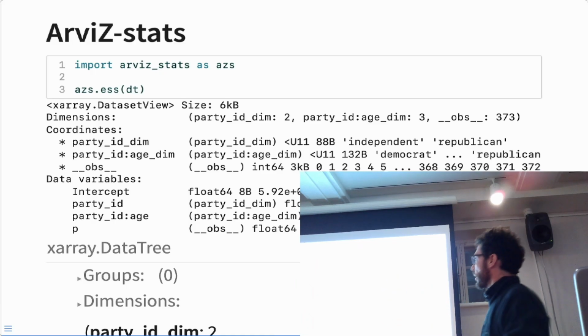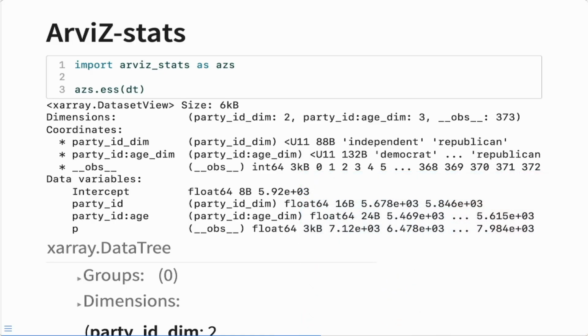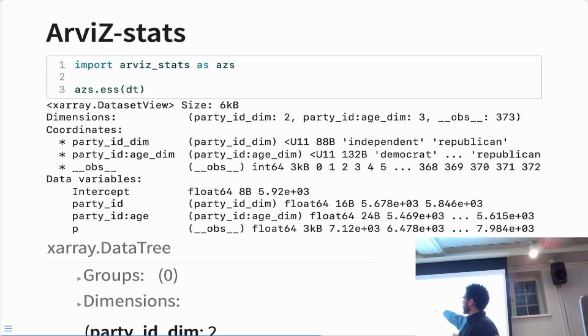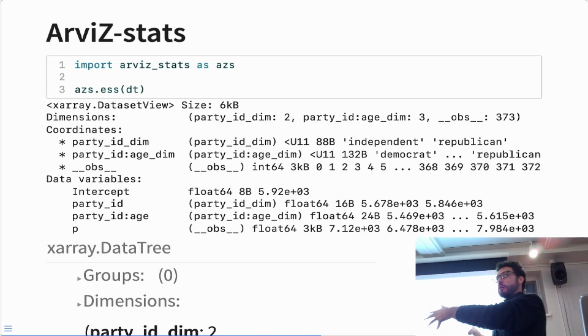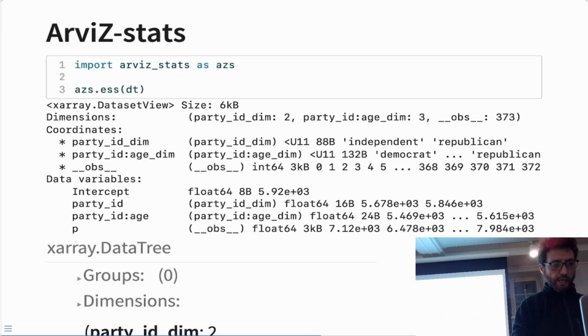In arviz-stat, usually the only argument you need to pass is the data tree, okay? And usually that's going to generate some result that is kind of sensible. And the reason that we provide that is because internally this data tree has a lot of information and the functions know where to look for the information and try to guess what you are expecting. But of course you can change it.